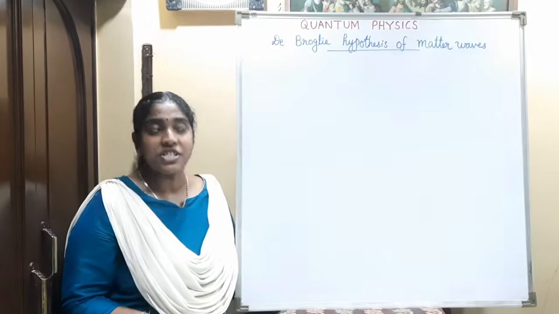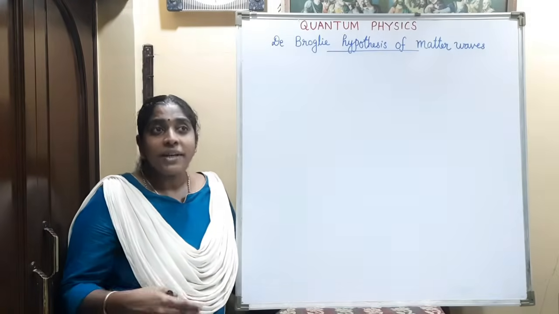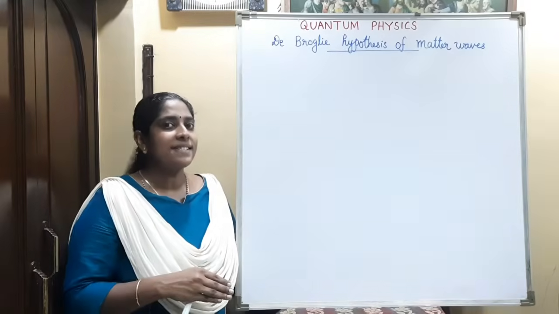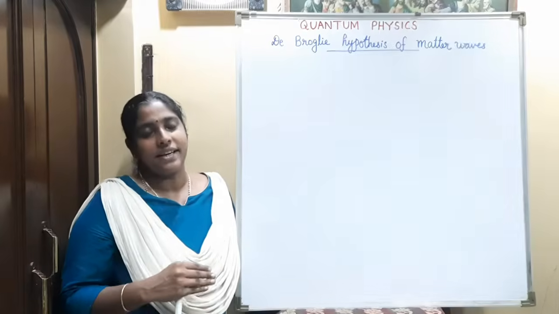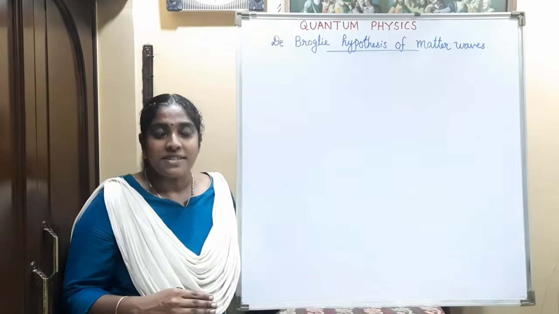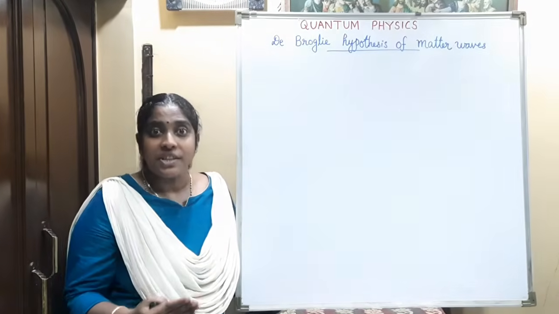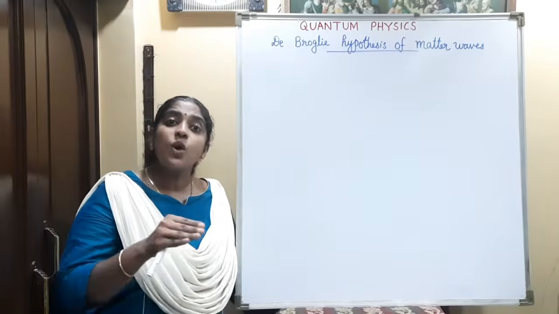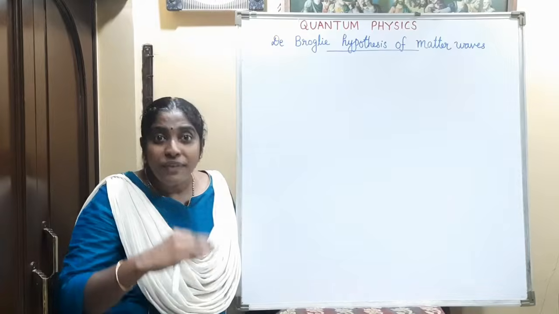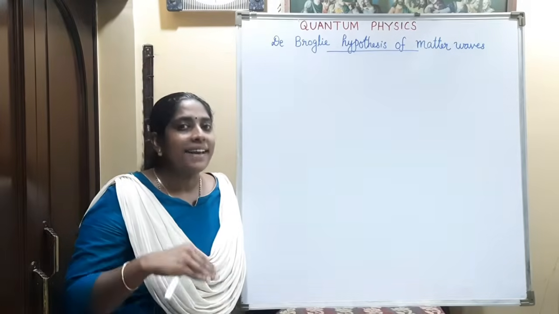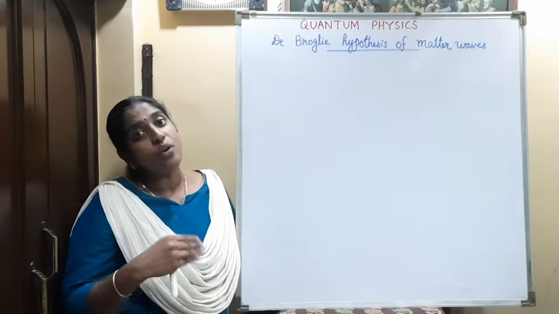black body radiation. Then quantum mechanics started in the early 20th century with Max Planck's hypothesis that you studied in your 12th standard. According to Max Planck's hypothesis, light, that is radiation, is not emitted or absorbed continuously. They come as bundles or packets of energy. These bundles or packets of energy are called quanta or photons.